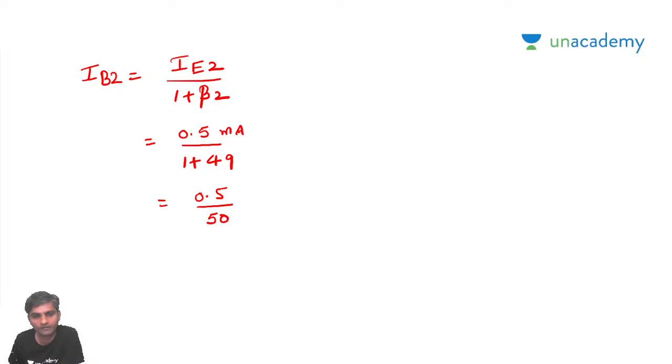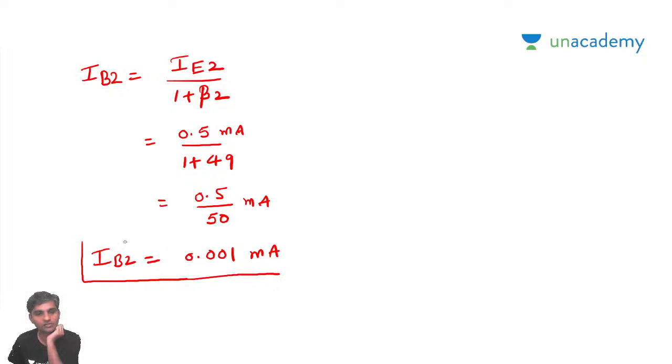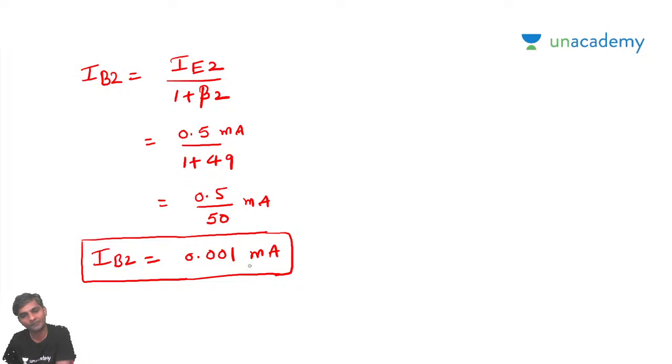It's going to be 50, so IB2 is going to be 0.01 milliamps.